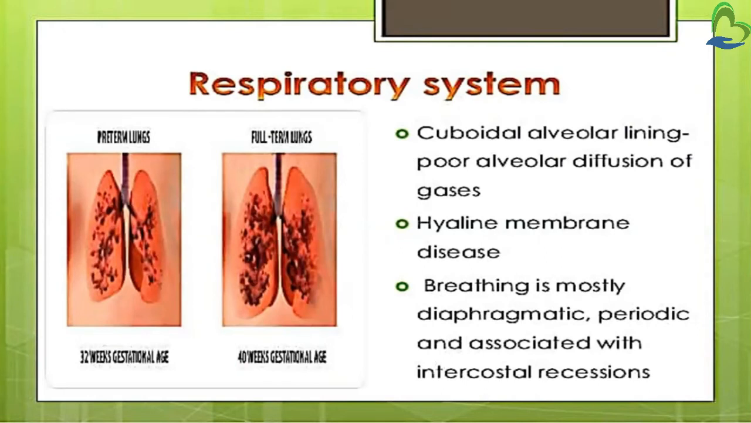There is cuboidal alveolar lining, poor alveolar diffusion of gases, and hyaline membrane disease is present. Breathing is mostly diaphragmatic, periodic, and associated with intercostal recession. Hyaline membrane disease is infant respiratory distress syndrome. It is a breathing disorder in newborns that is caused by immature lungs. So in preterm babies, the lungs are immature, which can lead to hyaline membrane disease.